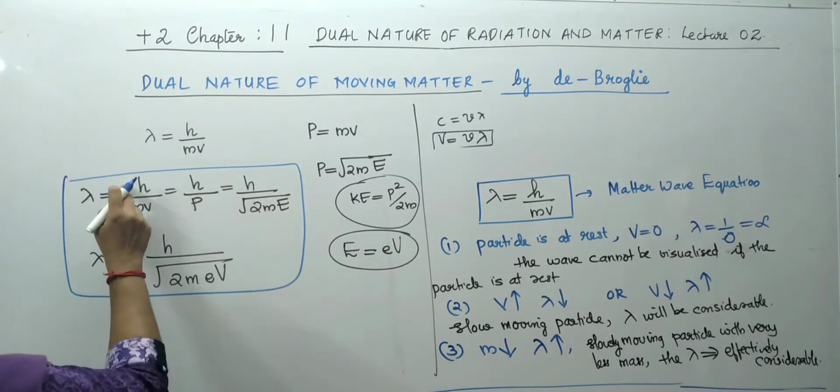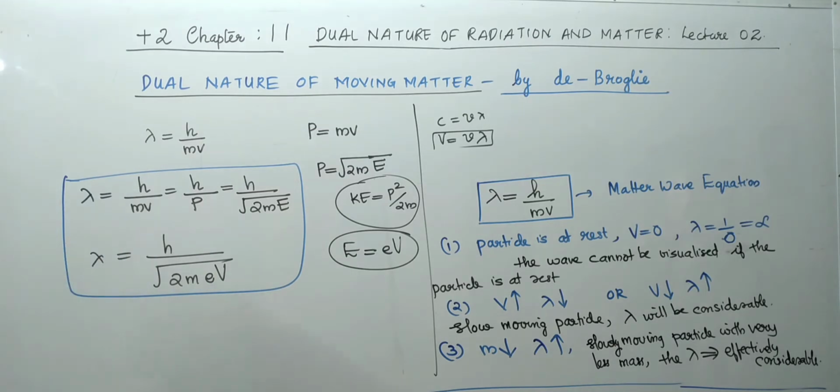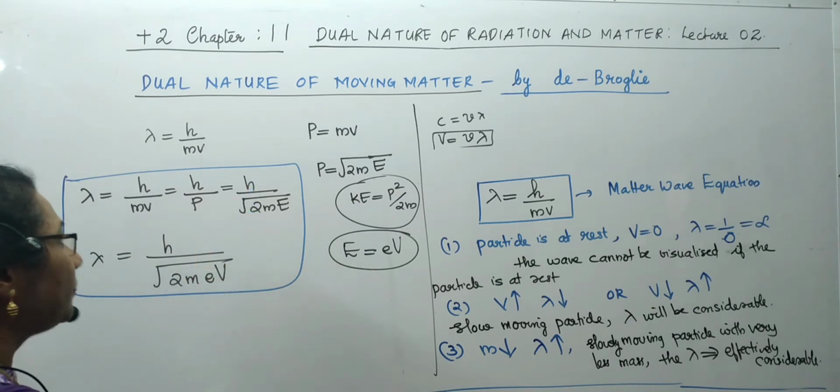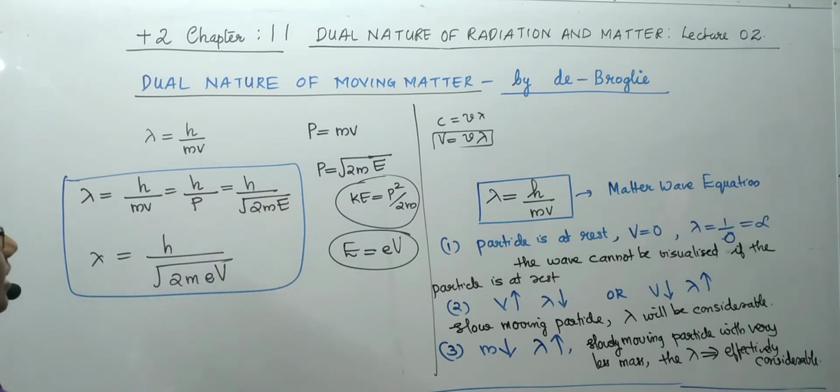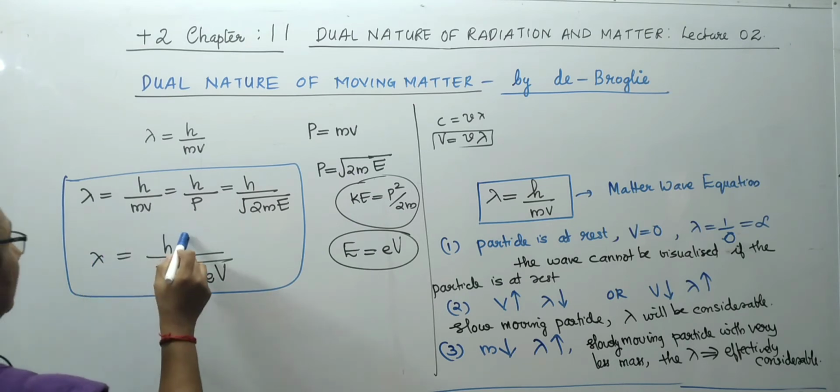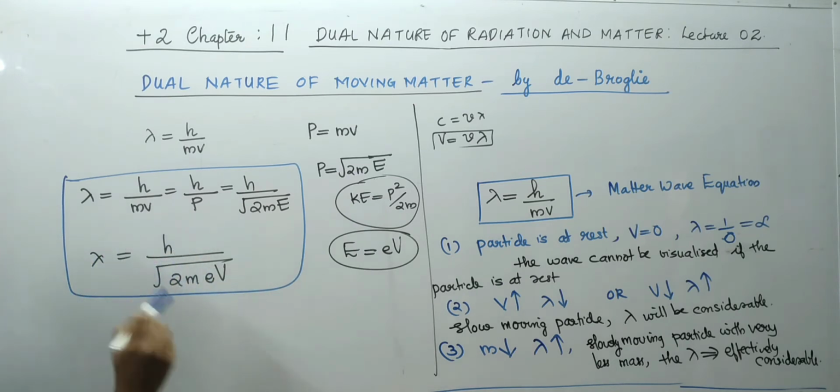What are the various forms? The basic equation is h by mv. Mass into velocity is momentum, so we can take it as h by p. Momentum is root of 2m into kinetic energy, so we can take the equation for lambda as h by root 2mE. And also the energy as electron volt, then it becomes lambda is equal to h by root 2meV.